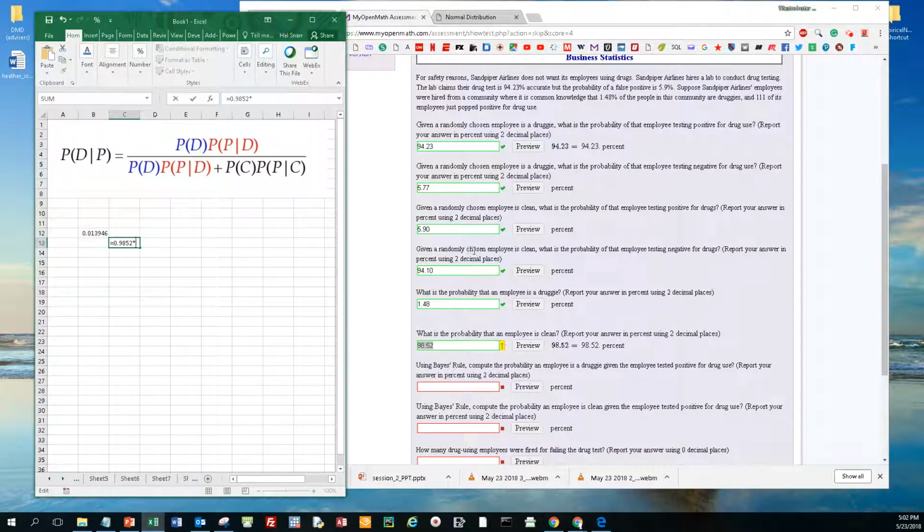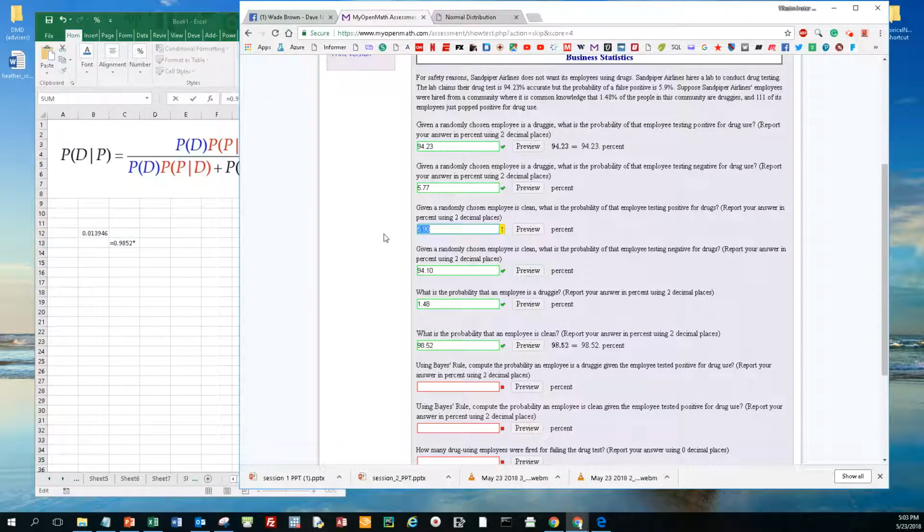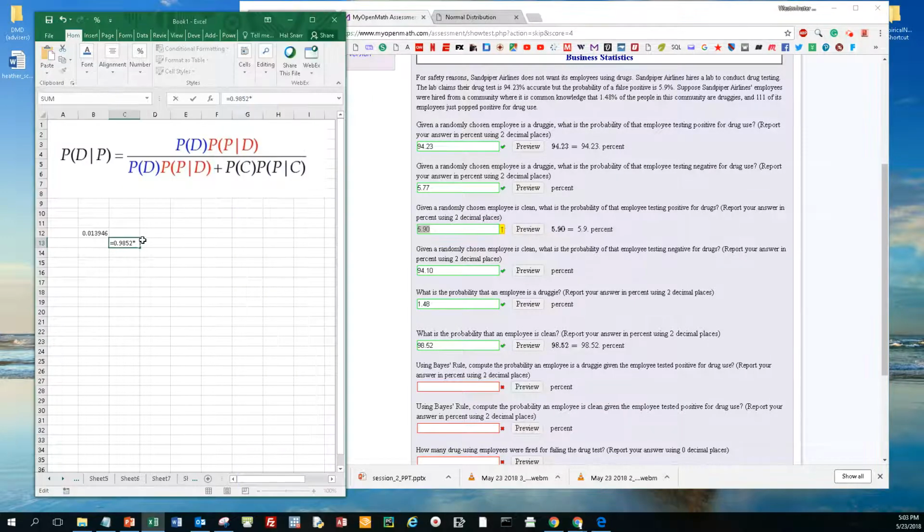So given a randomly chosen employee is clean, what is the probability the employee tested positive for drugs? 5.90. I multiply that and I get that value. And I'm going to type equal there.